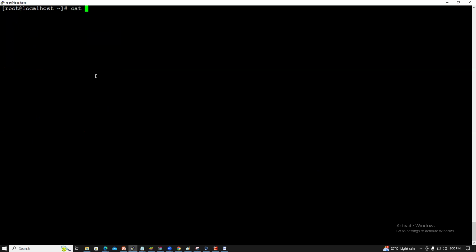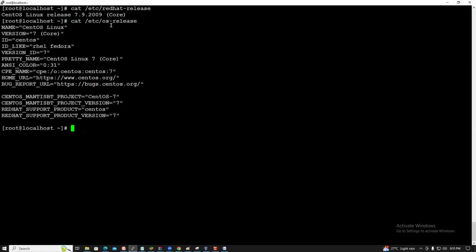You need to check which OS is installed on this machine. Which OS is installed? cat /etc/redhat-release. It shows CentOS 7. Guys, cat /etc/redhat-release only executes on Red Hat based machines, meaning Red Hat, CentOS, Fedora, and Oracle Linux also works. But for other distributions, the command to check is /etc/os-release.